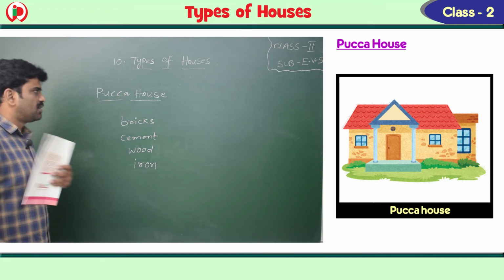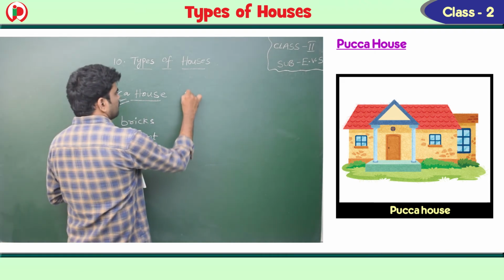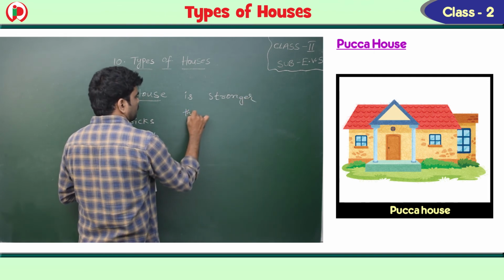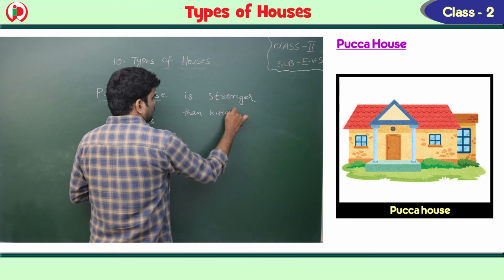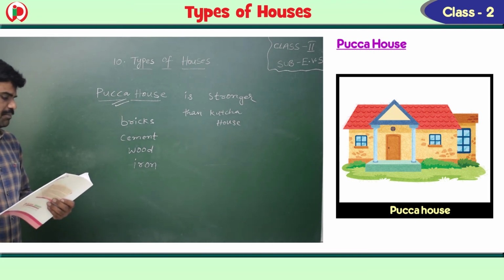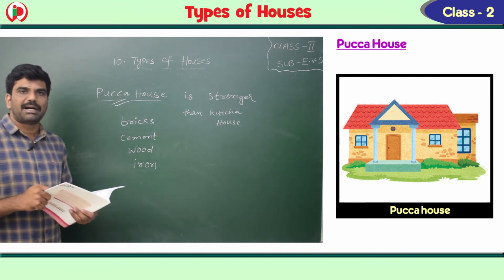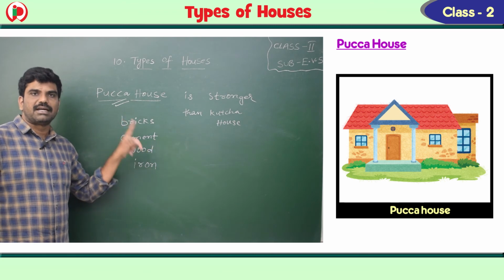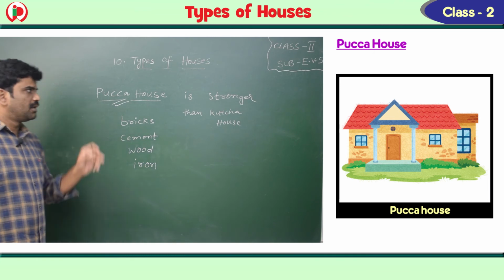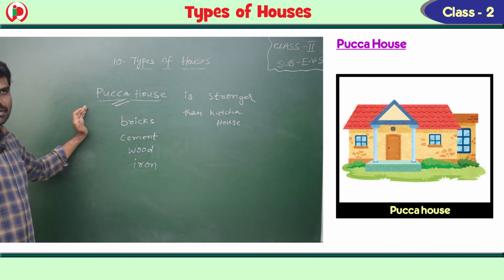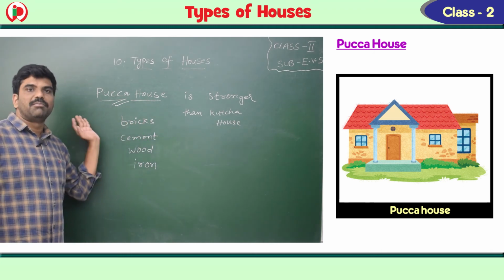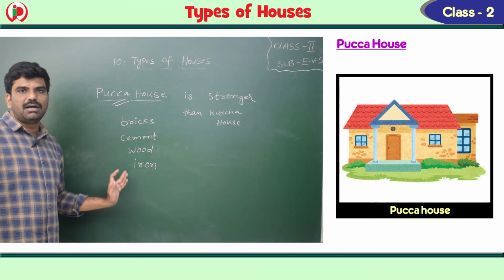Pakka house is stronger than Kacha house, and people in cities and towns live in Pakka houses. Kacha houses we see in villages and small towns, but people who live in cities and towns live in Pakka houses. It is stronger than the Kacha house. Why? Because it is made up of bricks, cement, wood and iron.